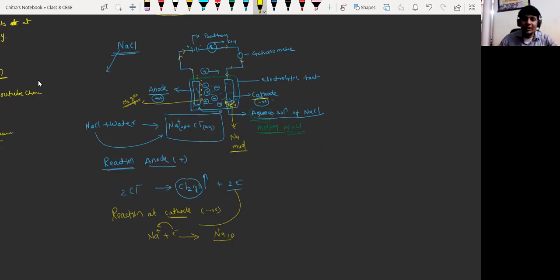This process is called electrolytic reduction of sodium. See, why is it called reduction? Because sodium gains electrons here, and the reaction in which any species gains electrons is called reduction. That's why it is called electrolytic reduction of sodium. Understood? This is the heading for that.